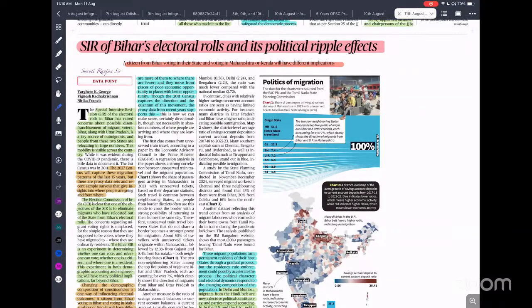In that case, deleting, let's say, 100, 200, or 1000 votes can have a severe implication on the result of the election. So that is what they are talking about. Recently it was found that women have been removed, while if you look at the Bihar election, the percentage of women voters is more than that of men voters. And second, most of the migrant workers in Bihar are men, so how is it possible that more women's names are deleted?